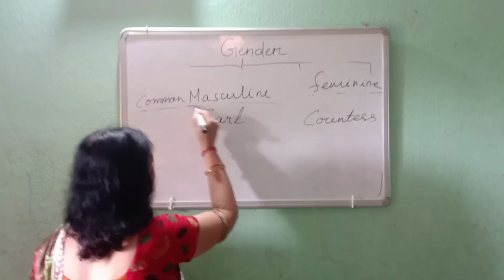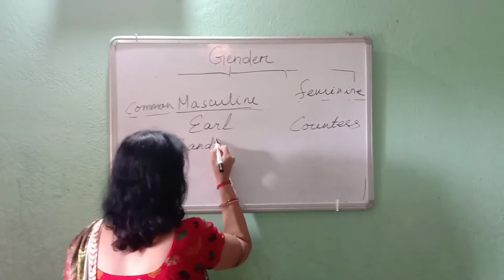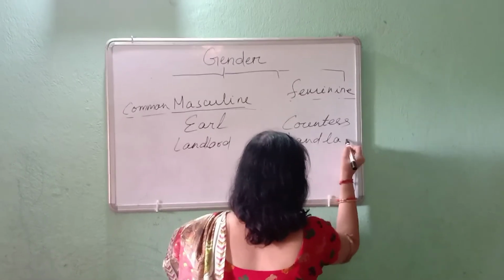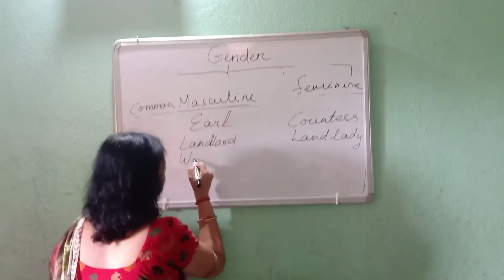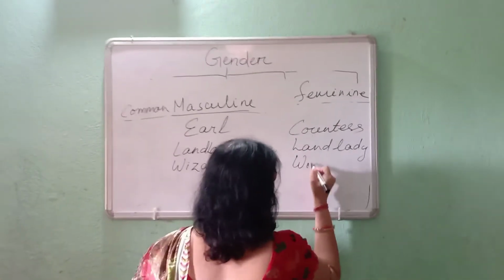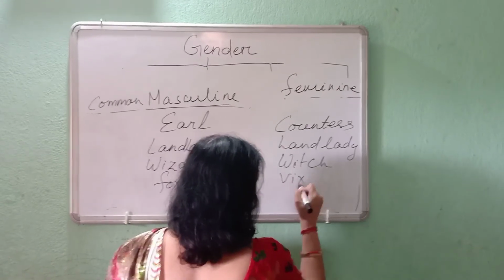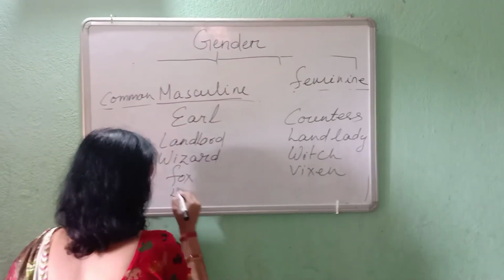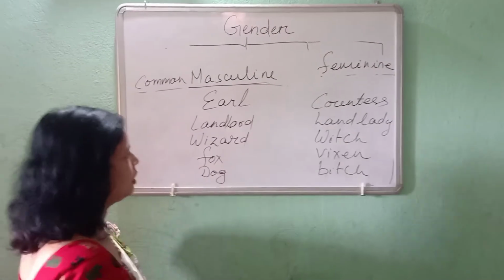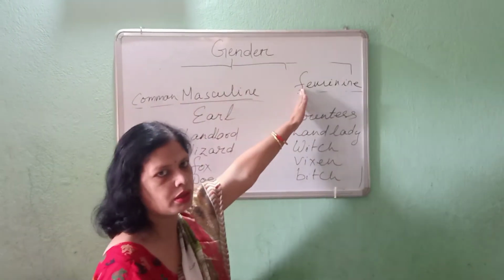Whenever I'm writing here, different masculines are here. Landlord, landlady. Wizard, witch. Fox, vixen. Dog, bitch. These are the words used for masculine as well as feminine.